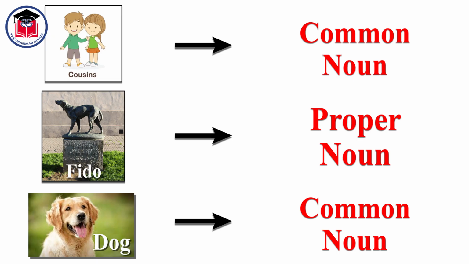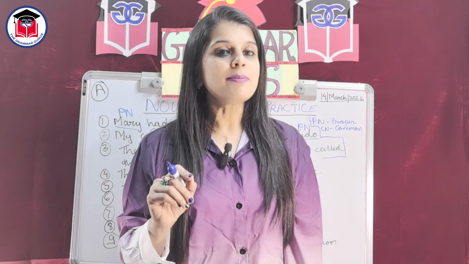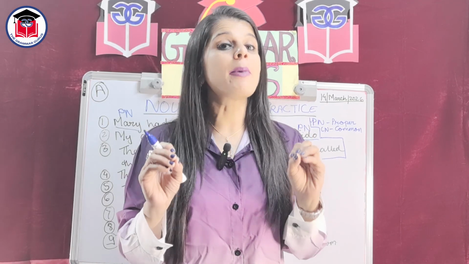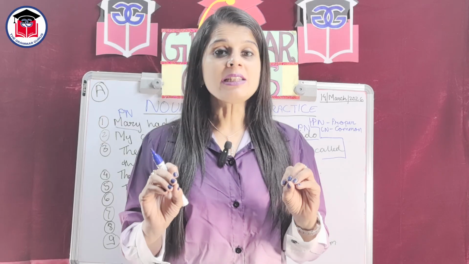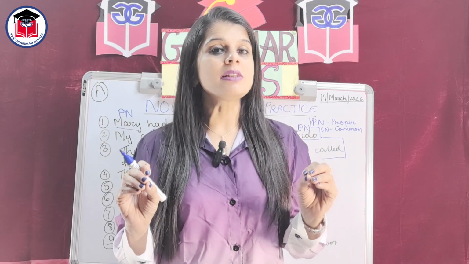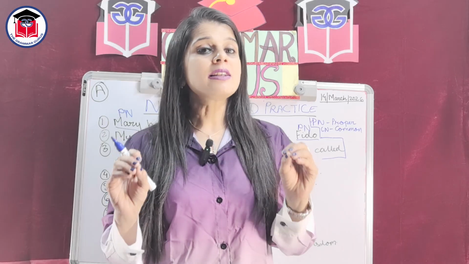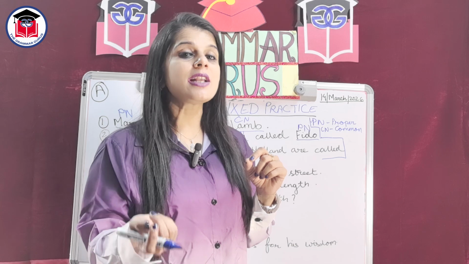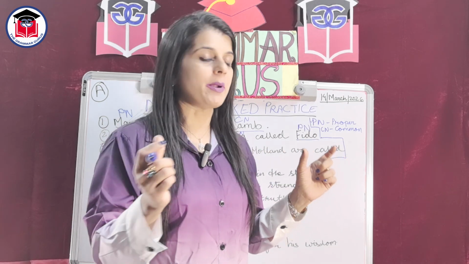Called Fido. Now you see, Fido is also a name, but Fido is a special name of a dog, of an animal. Thus, Fido is a proper noun. I shall give you a little trick here. You see, in case of animals, only the animals who are your pets or who are tamed by you can be named. Thus, only pets in case of animals will have a special name. And because other animals are obviously unnamed, this is a small trick to catch in case of animals, which is a proper noun, which is a common noun.